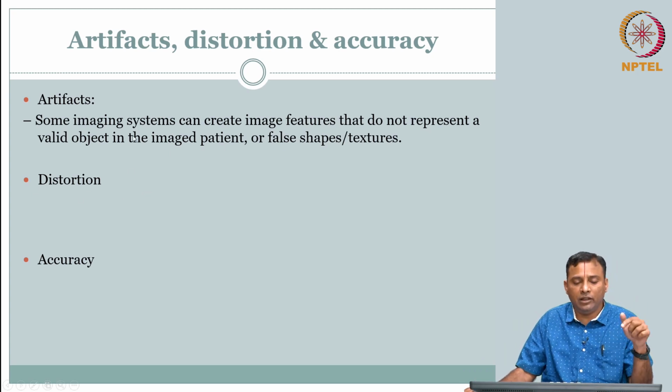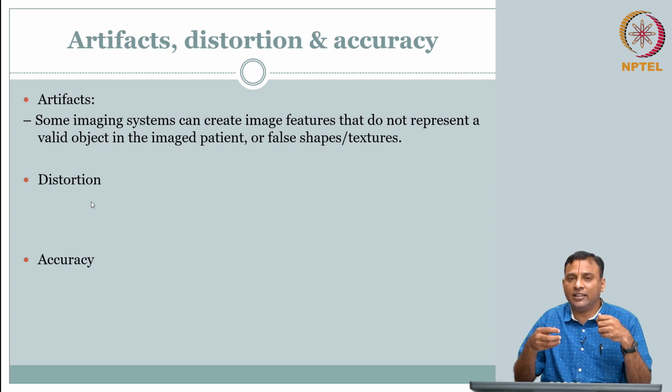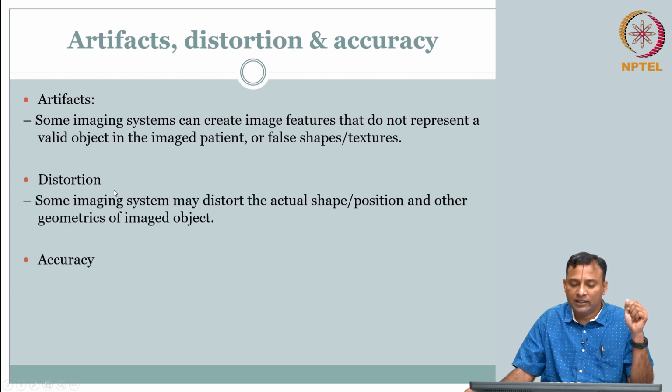We will look at few example artifacts so that you can get a feel for it. Distortion. Distortion again is a challenging one. Distort means there is a truth, there is a change, there is a difference from the truth, distorted from the truth. So, it is the same context. Distortion means some imaging system may distort the actual shape possessed.